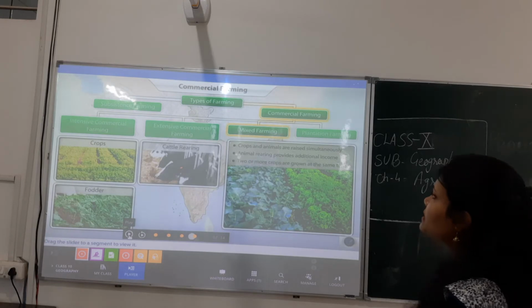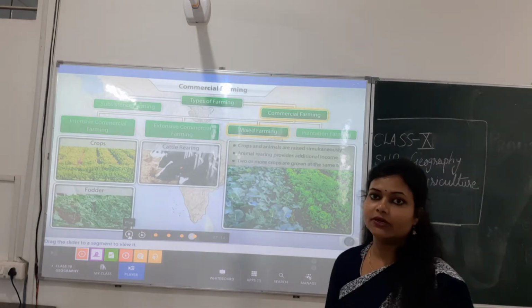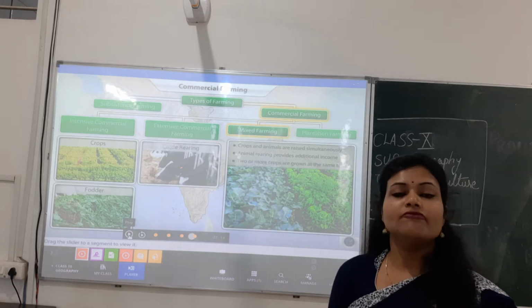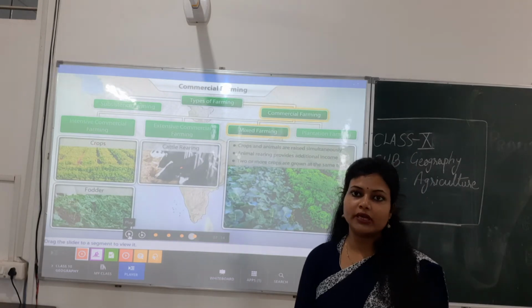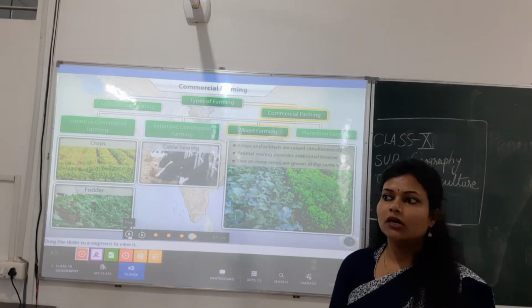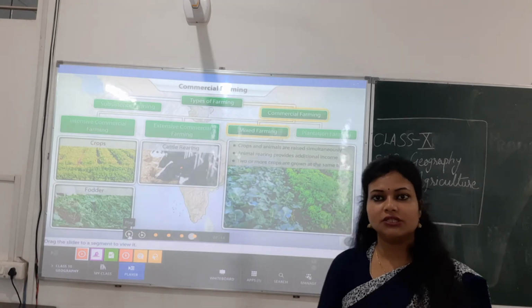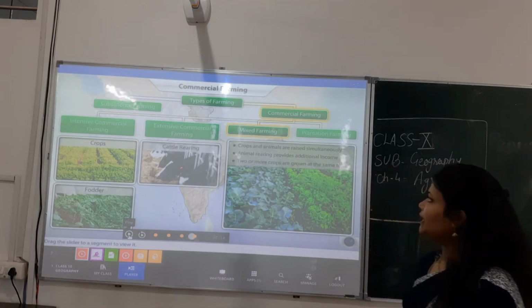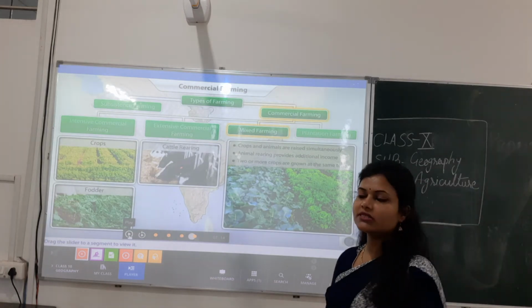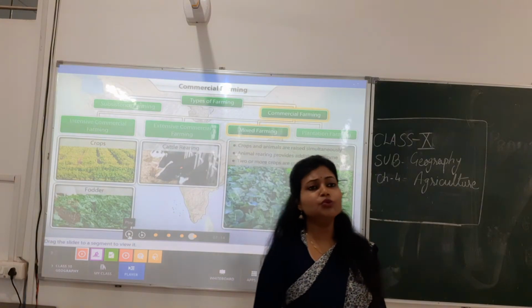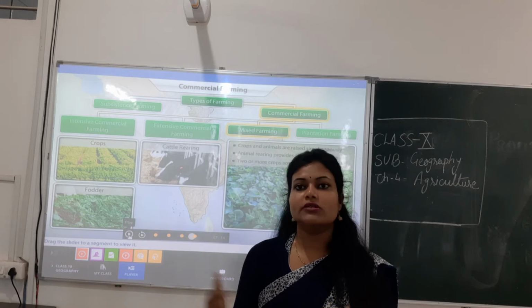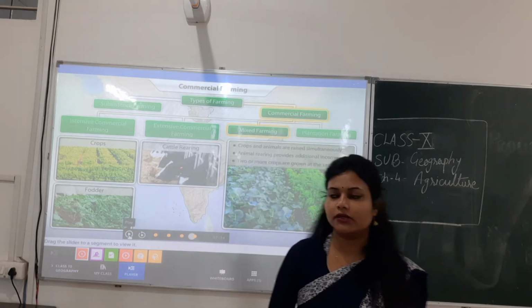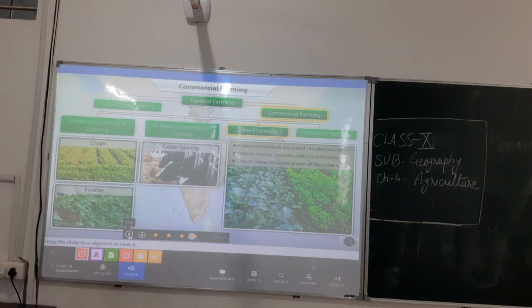Then it is saying the crops and animals are raised simultaneously. That means while doing the farming, they were doing animal farming also. I hope you people know what animal farming is. It is a very basic concept which you have learned in the junior classes. Now it is saying the animal rearing provides additional income. Obviously, when we do a side-by-side parallel business, our earning sources will increase and our income will accordingly increase. Okay, let's see the next thing. This ensures a steady income for farmers.